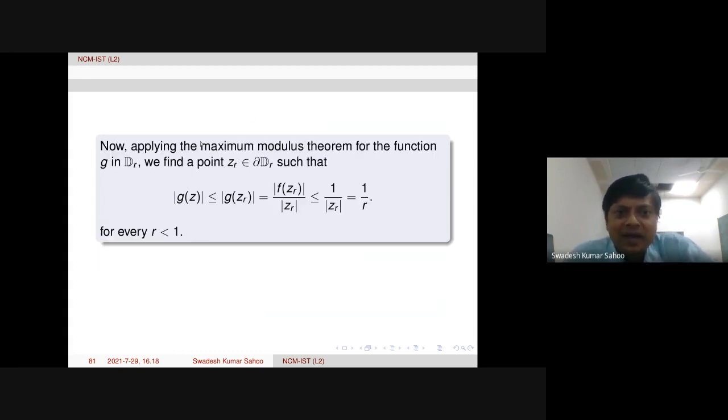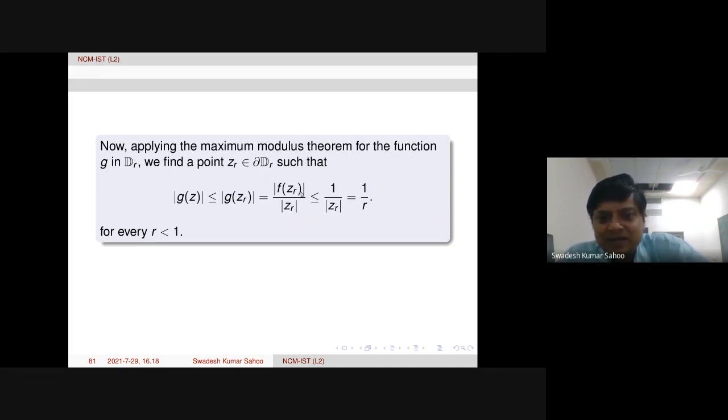Now we can apply the maximum modulus theorem for the function g in D_r, a closed and bounded set. So we find a point z_r on the boundary so that mod g(z) is less than or equal to mod g(z_r). On the boundary, the maximum will occur. So g(z_r) means f(z_r) divided by z_r. z_r is non-zero, so we can apply this, because z_r is on the boundary, on the circle.